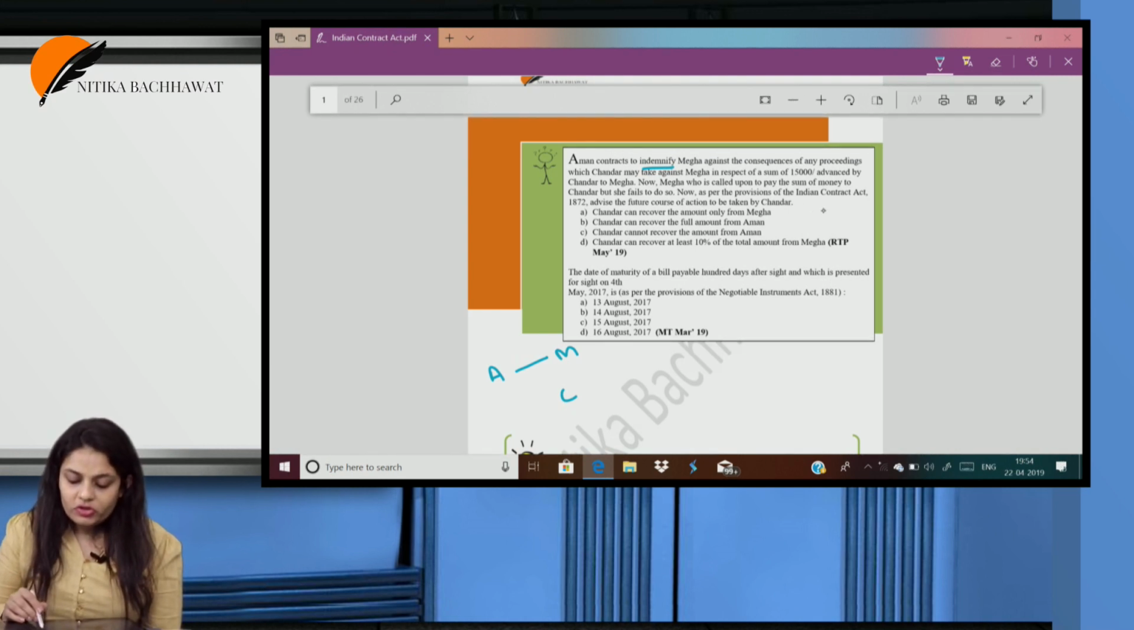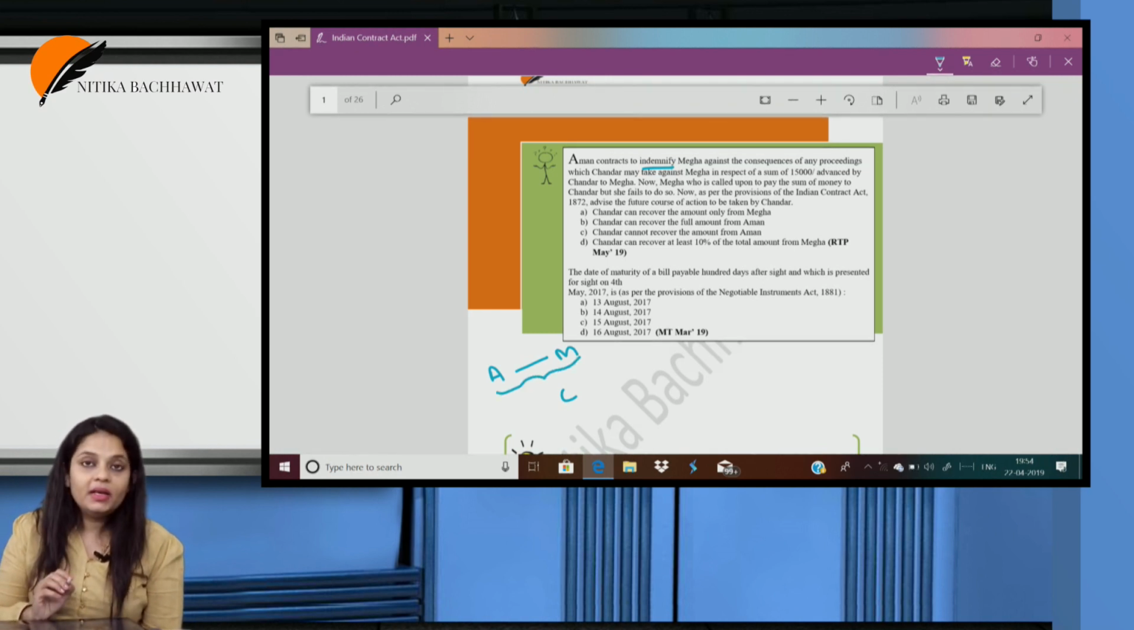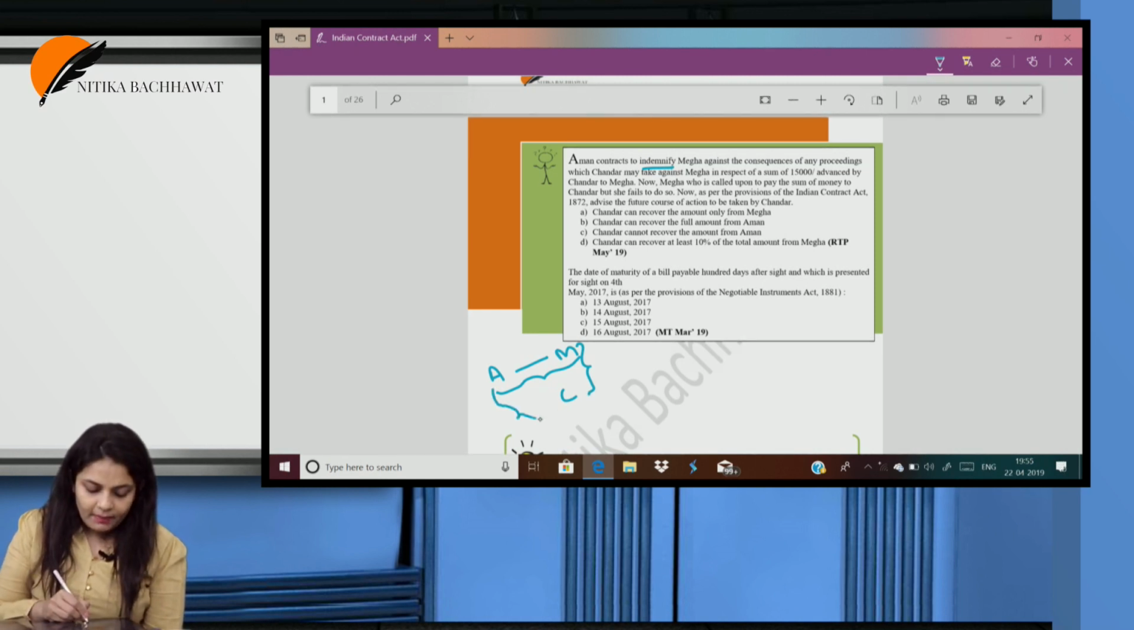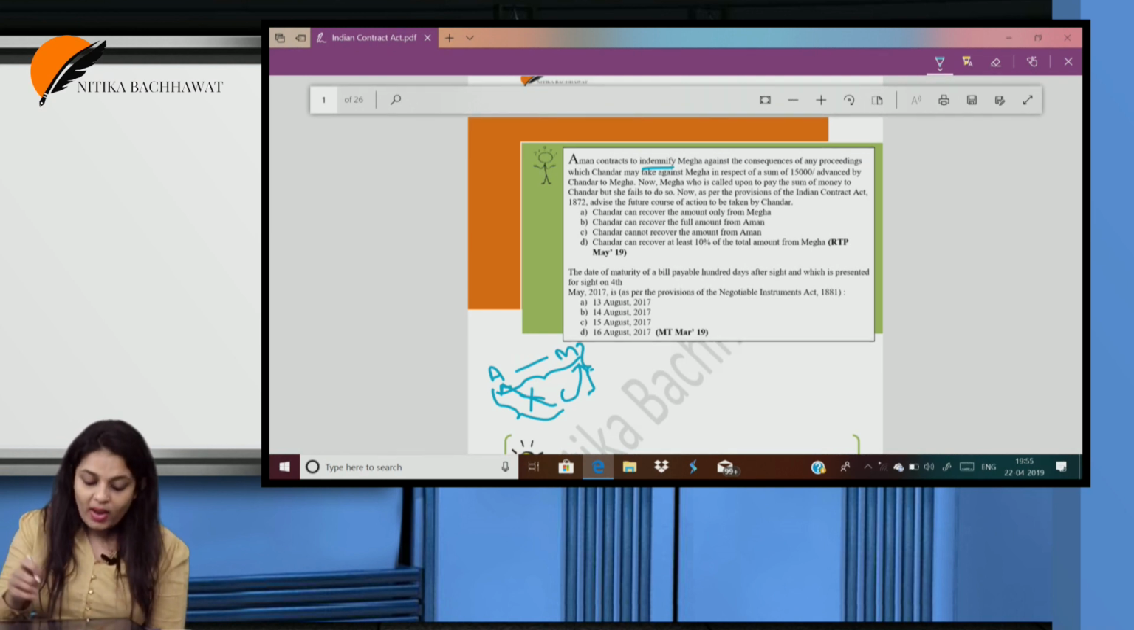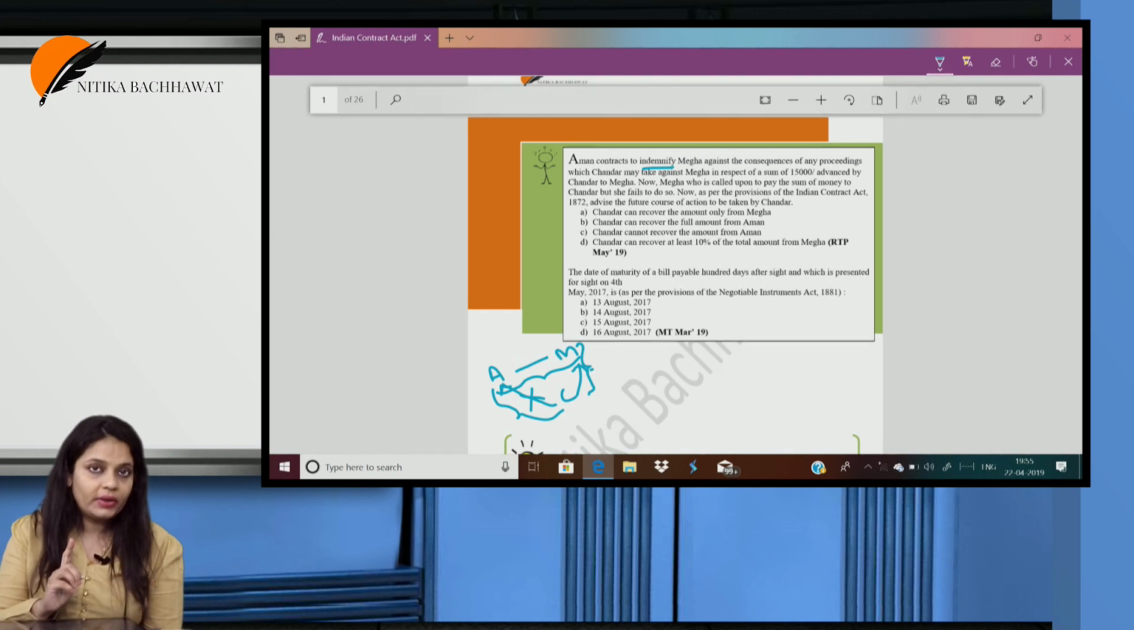Now, as per the provisions of the Indian Contract Act 1872, advise the future course of action to be taken by Chandar. Now see, the contract is between Aman and Megha, and Chandar. So is there any contract between Aman and Chandar? No. So can Chandar go and recover the money from Aman? No. So Chandar can only recover the money from Megha. I know the answer is given as B, but that is wrong. Institute has given this answer as wrong, and in fact this question would also be wrong in that case. Why? Because both option A and C are correct.